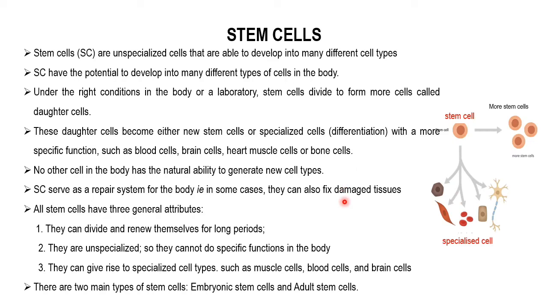Generally, compared to normal cells, all stem cells have three general attributes.